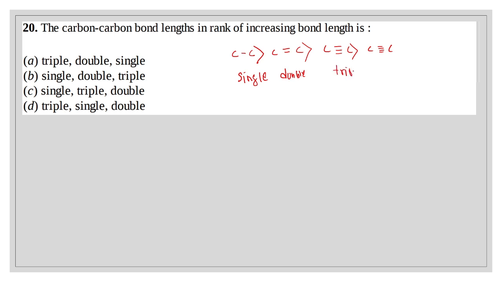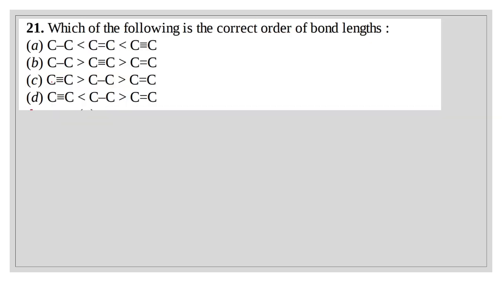Single is greater than double is greater than triple. Therefore, single, double, triple. B is the right answer.